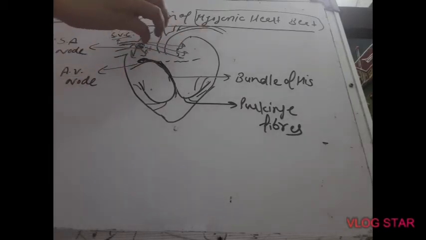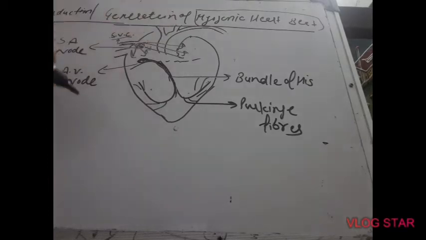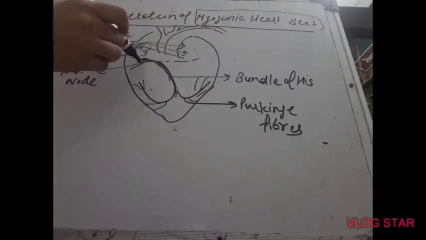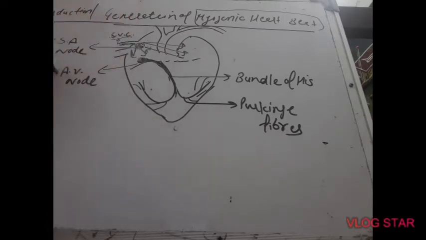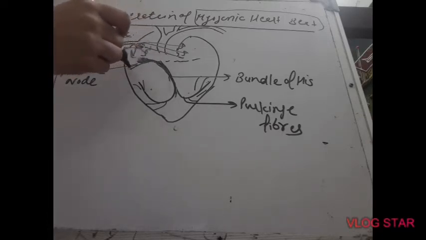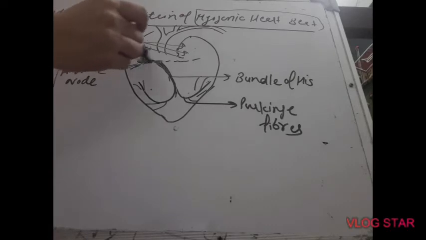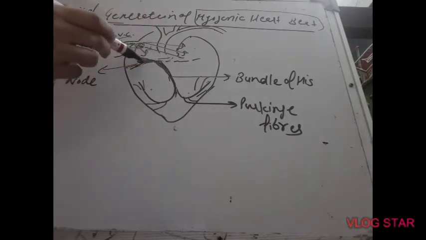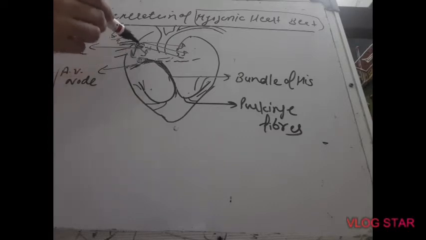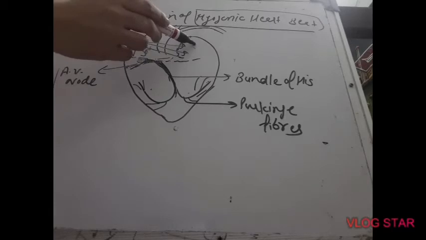When atria undergo contraction, this wave of contraction passes on to another modified muscle which is called AV node and lies close to the interatrioventricular septum near the tricuspid valve. Repeating, SA node generates a wave of contraction and causes contraction of both the atria.